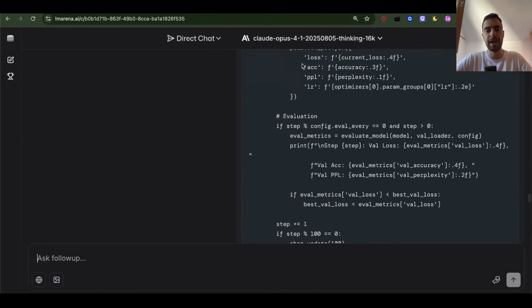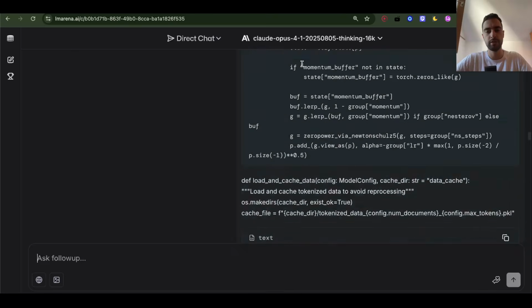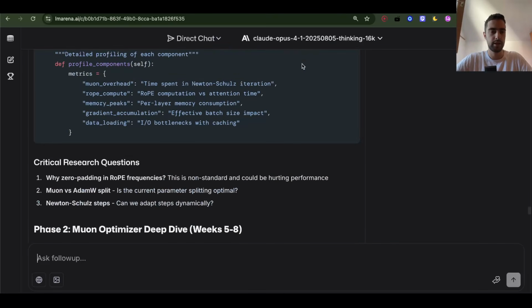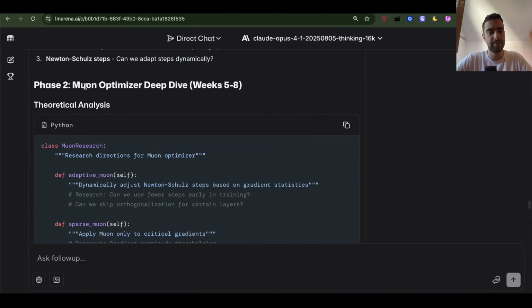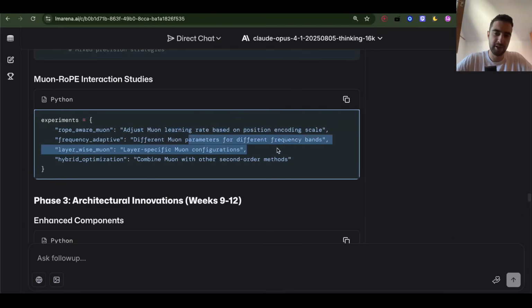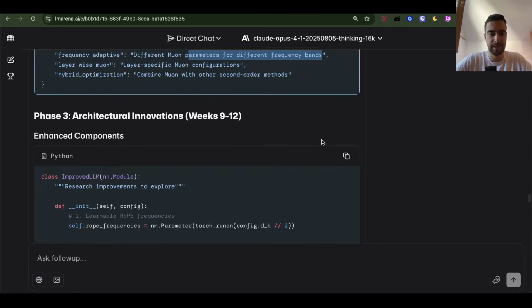Then I gave it my whole LLM code, and then I told it to do some research questions. So, can we adapt Newton-Schulz steps in the Muon optimizer dynamically? It says here that I should do a deep dive in the Muon optimizer alone. Muon RoPE interaction studies: adjust Muon learning rate based on position encoding scale.